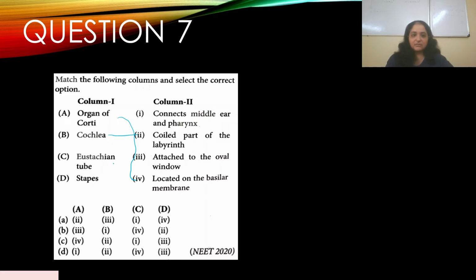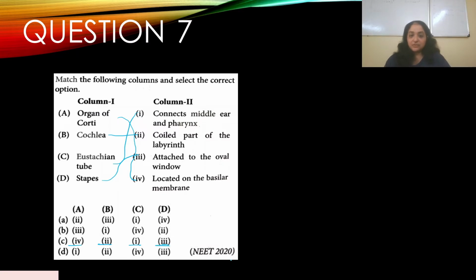The Eustachian tube connects the middle ear and pharynx. Stapes is attached to the oval window. So these are parts of the ear. So you have A4, B2, C1, and D3.